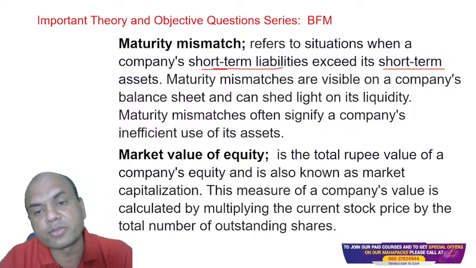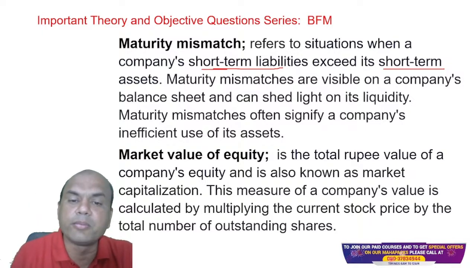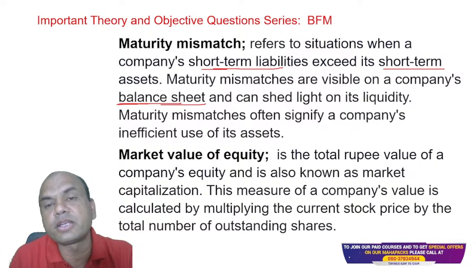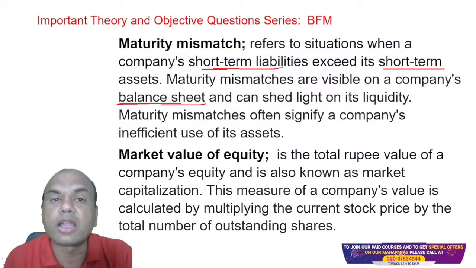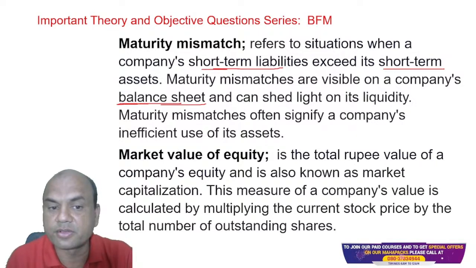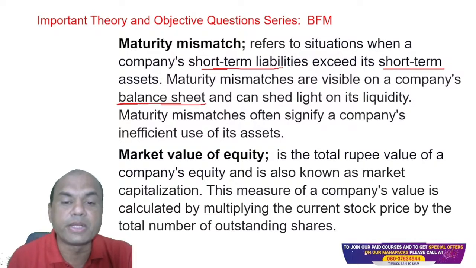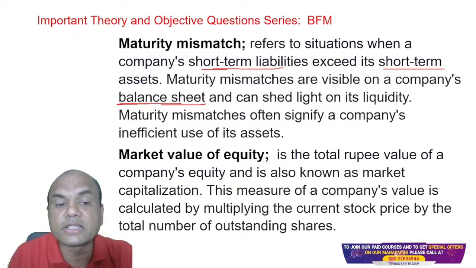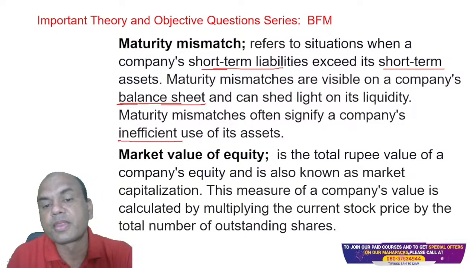So maturity mismatches are visible on the company's balance sheet and can shed light on its liquidity. So immediately if there is a maturity mismatch, it will be shown in the company's balance sheet. Why? Because the interest difference will immediately be displayed. Well, after all, you can't hide anything from the balance sheet. Maturity mismatches often signify a company's inefficient use of its assets, isn't it? Company's inefficient use. It means what?